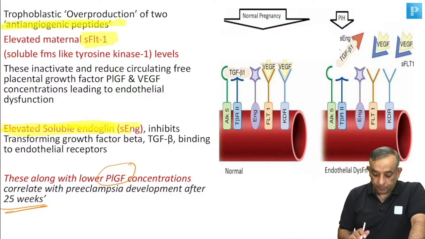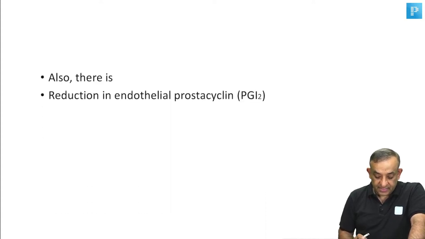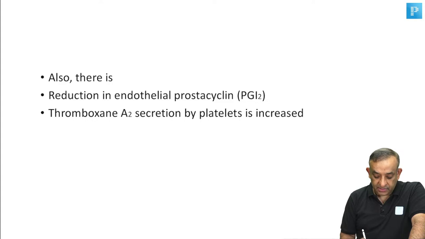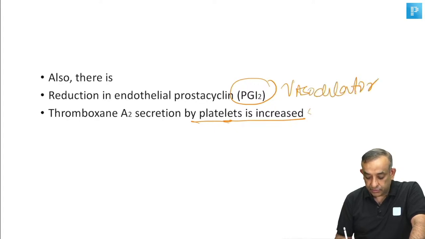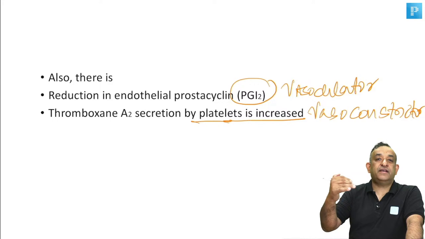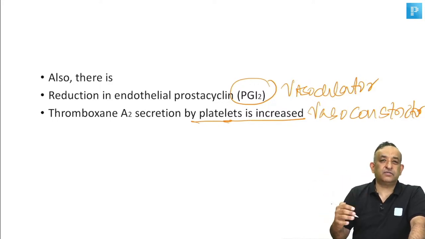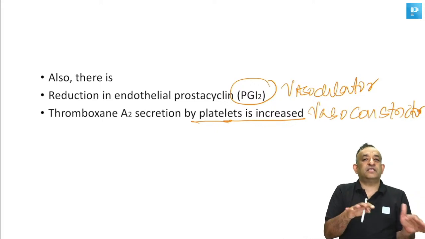Right, guys? So, along with this, now let me just summarize things for you. There is reduction of endothelial prostacyclin. There is thromboxane A2 secretion by the platelets, which is increased. So, prostacyclin, this is a vasodilator. Thromboxane A2 is a vasoconstrictor. So now there is reduction in the vasodilators, increase in the vasoconstrictors. Now this is what we've been told ever since our third year in MBBS, that there is an imbalance between the vasoconstrictors and the vasodilators.